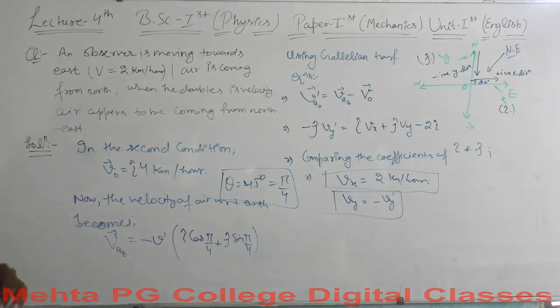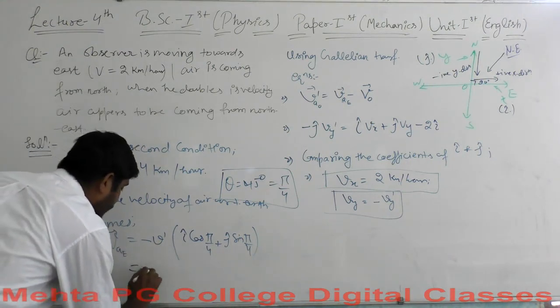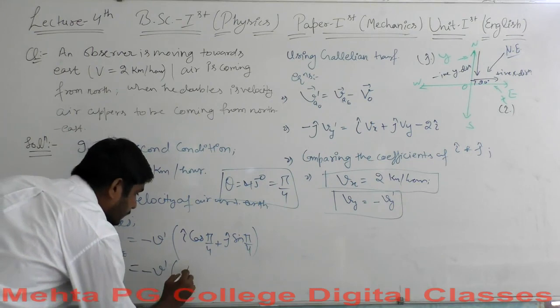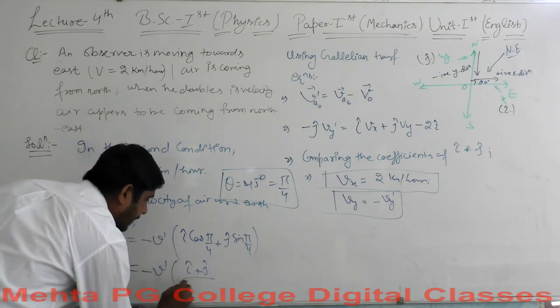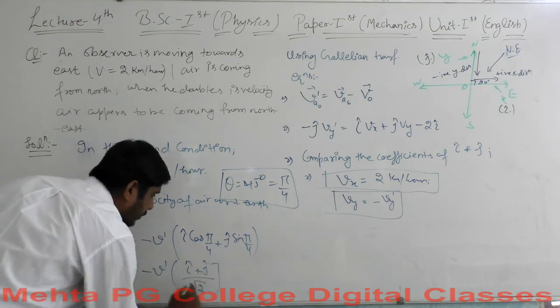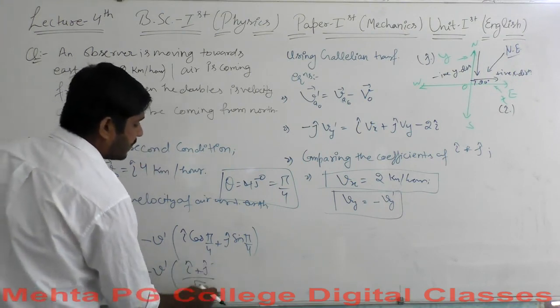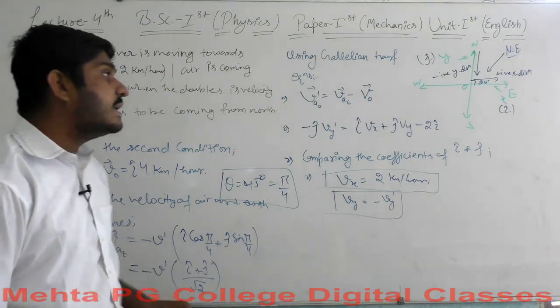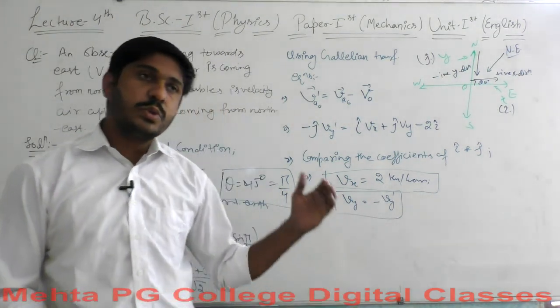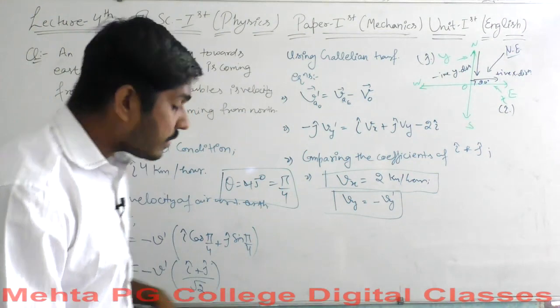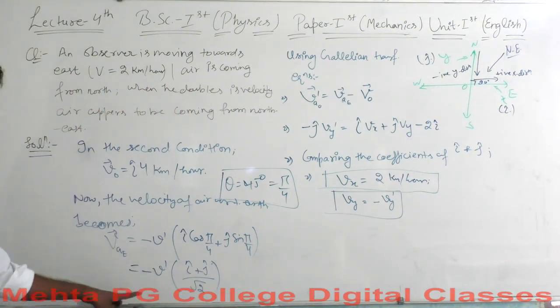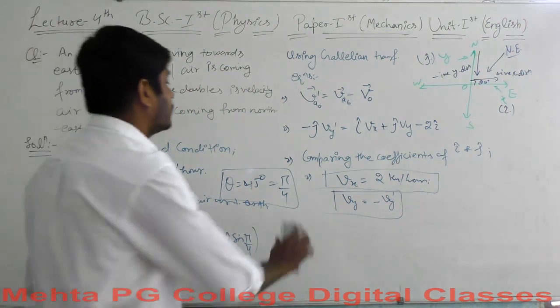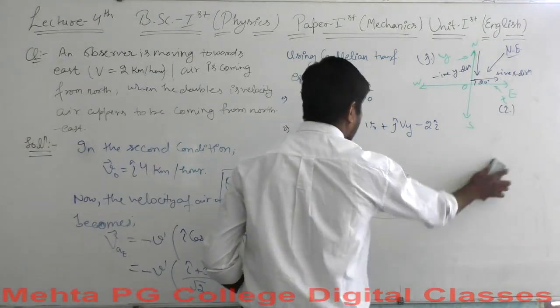Okay, so now this is equal to minus v dash times I cap plus j cap divided by root 2. We have substituted the value of cos of pi by 4. You remember the values of cos of pi by 4 and sin of pi by 4 are equal, and the value is 1 by root 2. Okay, I think that you have got the concept till here, and now we will proceed.